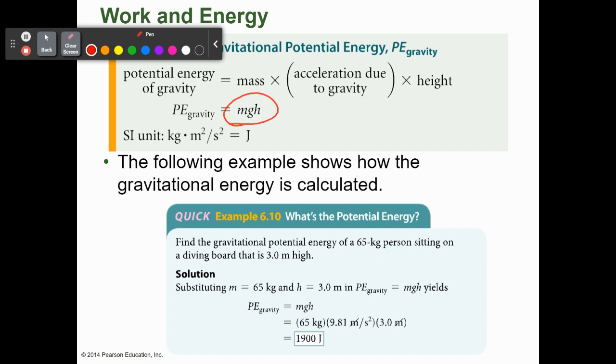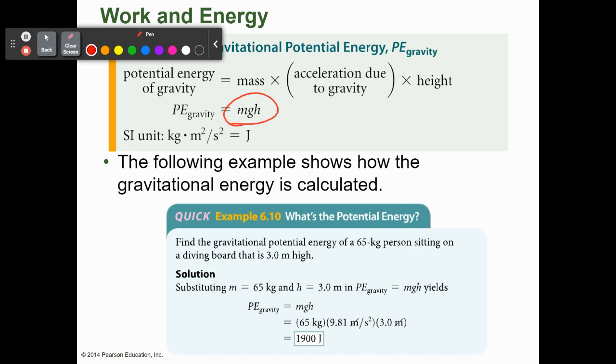Same thing with potential energy. Work and potential energy are interchangeable. It's the same formula, mgh. So you take your mass times gravity times how high the diving board is: 65 times 9.8 times 3. So the potential energy of that person is 1900 joules.